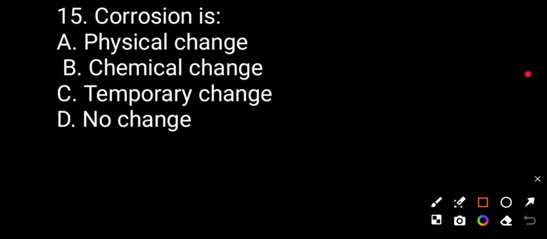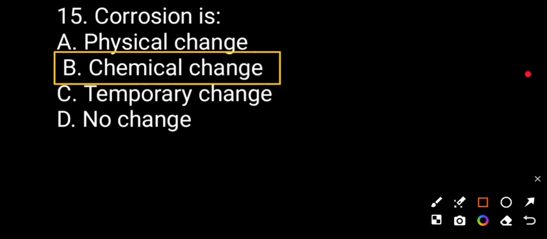Question number 15. Corrosion is option A, physical change. Option B, chemical change. Option C, temporary change. Option D, no change. The correct answer will be B. The corrosion is a chemical change.